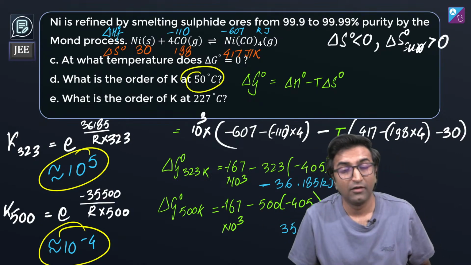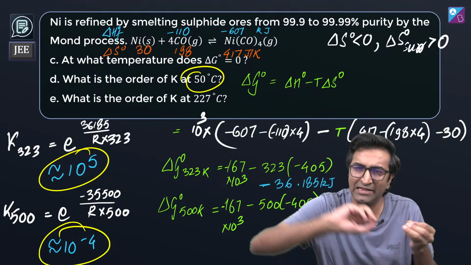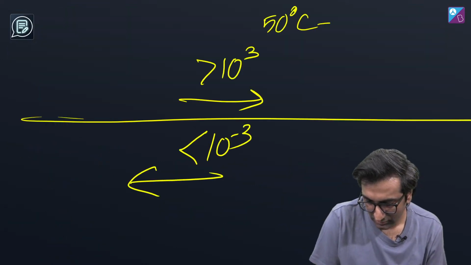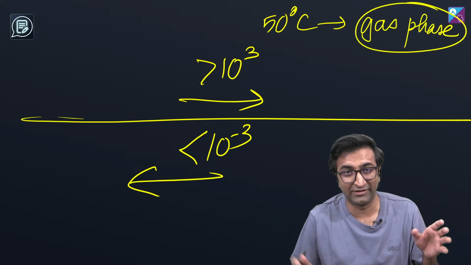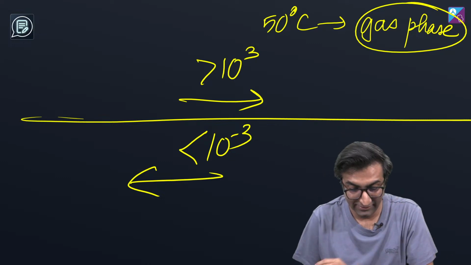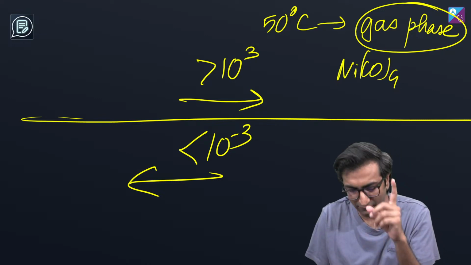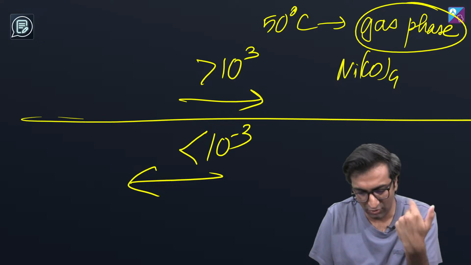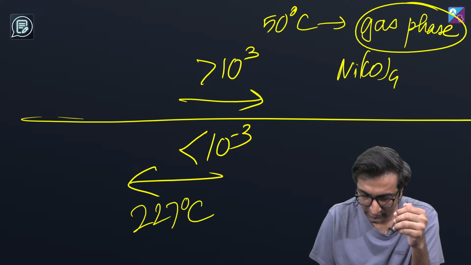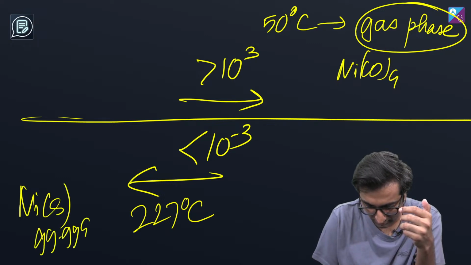So, initially, we heat at 50 degrees Celsius so that we convert all the nickel. The nickel goes into the gas phase, and you get NiCO4. We have revised the whole of Mond's process. If by chance a question comes on this, you'll thank me. Then once you have all of it, you give it some time. When it reaches equilibrium, you heat it further to 227 degrees Celsius. Then it comes back and you get solid nickel, which is awesome and 99.99% pure.